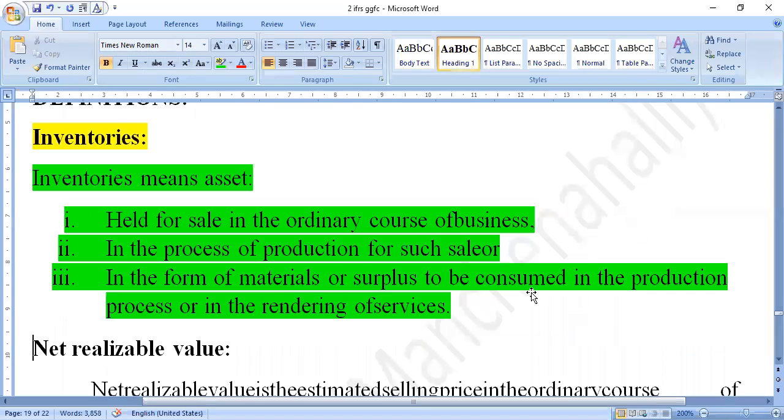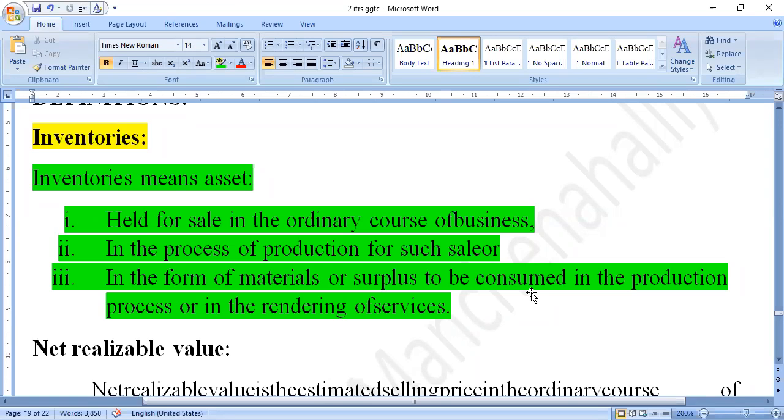Inventories are assets that are, first, held for sale in the ordinary course of business; second, in the process of production for such sale; or third, in the form of materials or supplies to be consumed in the production process or in the rendering of services. These are the three conditions it must satisfy when we consider it as an inventory asset. So inventories, in simple terms, is the stock of the organization.